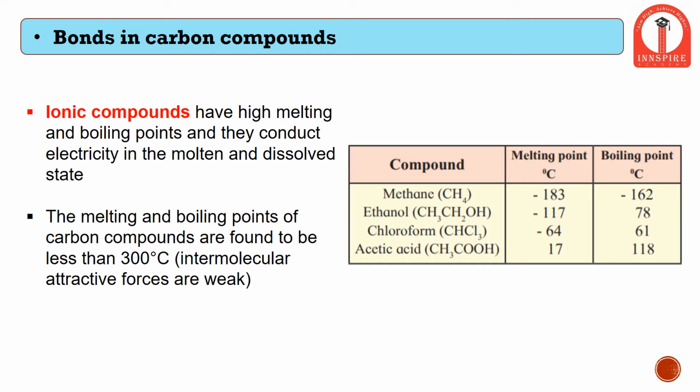The melting point of methane is minus 183 degrees Celsius, which is lesser than 300 degrees Celsius, and the boiling point is minus 162 degrees Celsius, which is again lesser than 300 degrees Celsius. Similarly, other examples are ethanol, chloroform, and acetic acid.